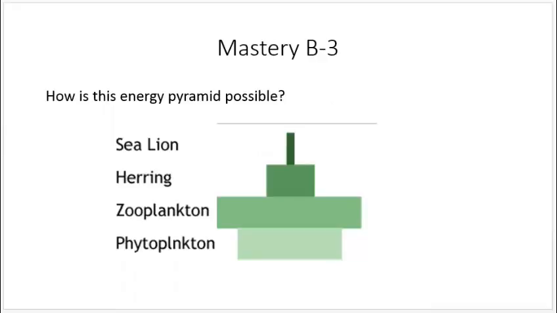Mastery question. How is this energy pyramid possible? See, the strange thing there is that that bottom level should be really large, but it isn't. This is possible because of the amount of energy available at any one time from phytoplankton for the zooplankton to eat, and then the herring eats them, and the sea lion eats those. Phytoplankton reproduce amazingly fast, so there might not be much energy at one time, but as they're consumed by zooplankton, the phytoplankton replenish themselves very quickly.